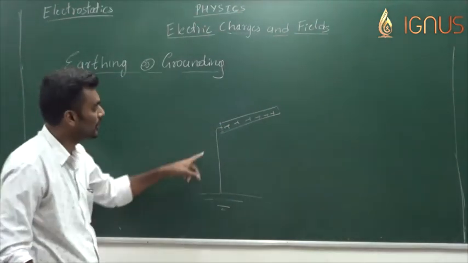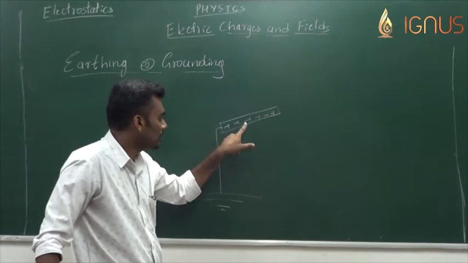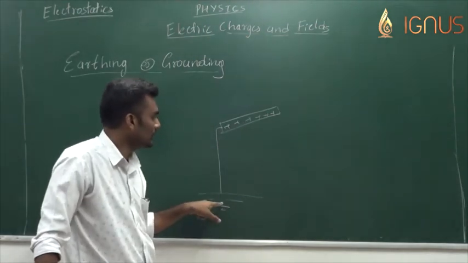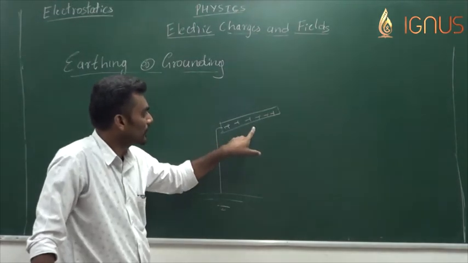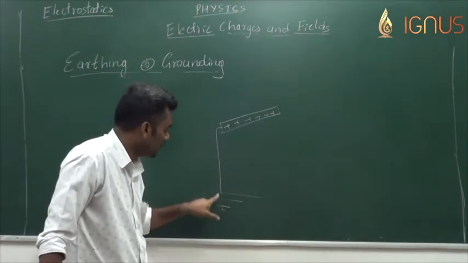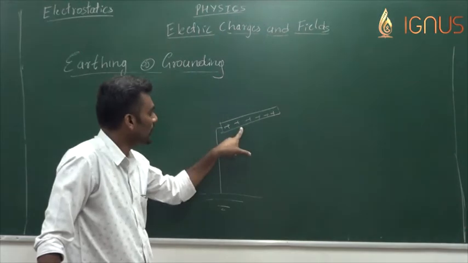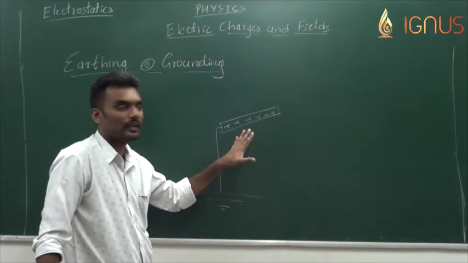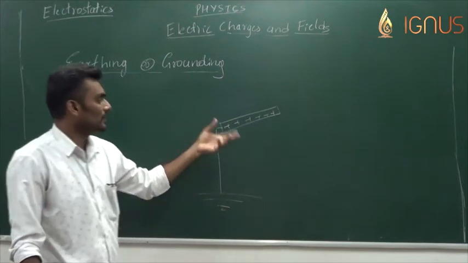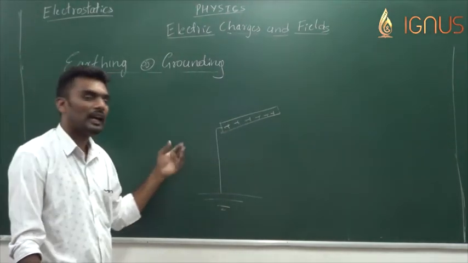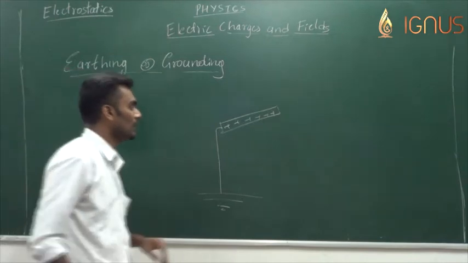Whenever you bring a charged body in contact with the earth or through a metallic wire to the earth, all the charges from the charged body will flow into the earth, and the body will become neutralized. This body will lose the charge. The charge might be positive or negative, it always loses the charge.